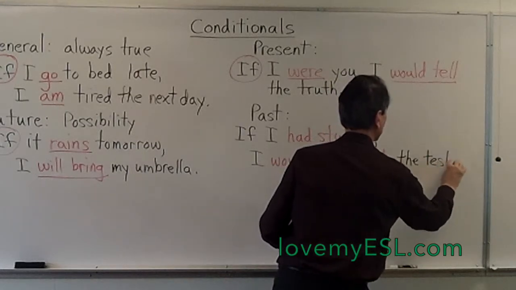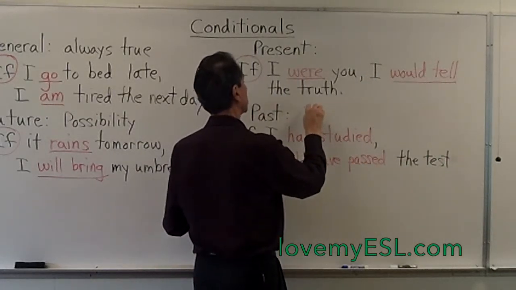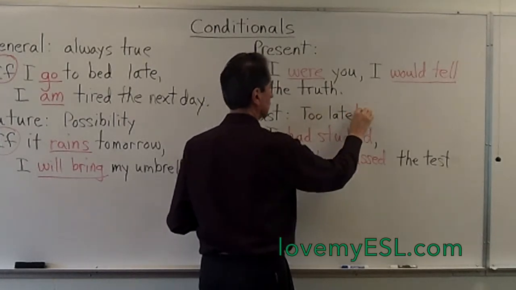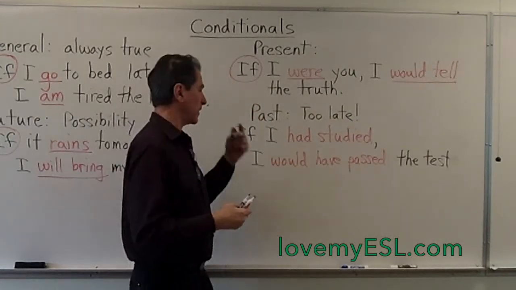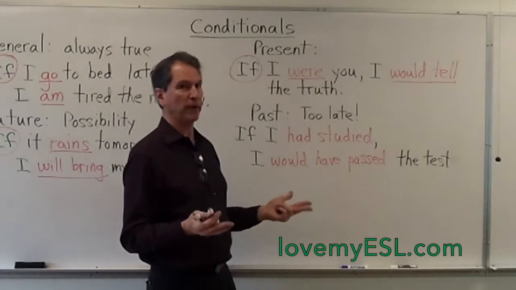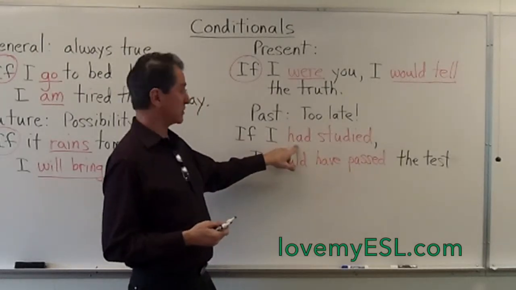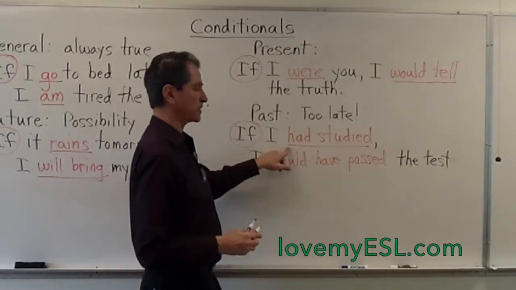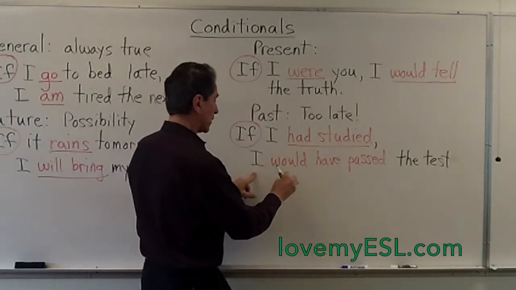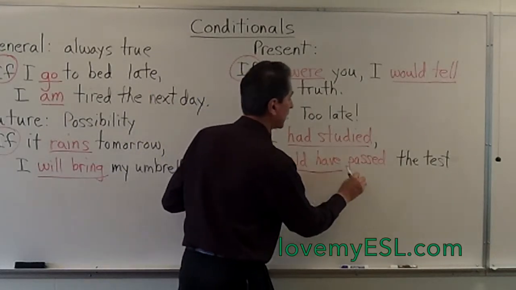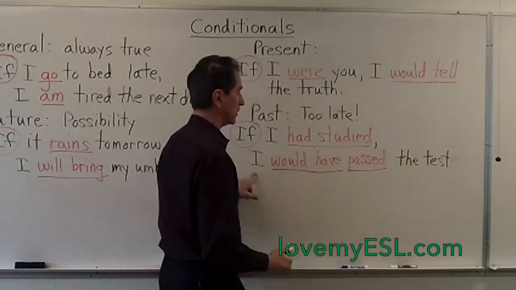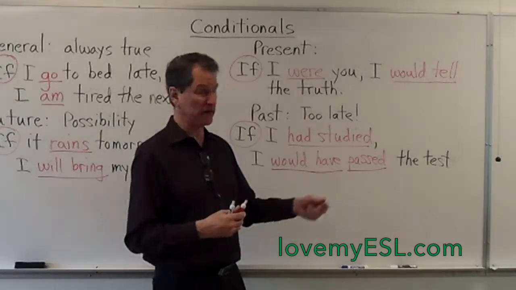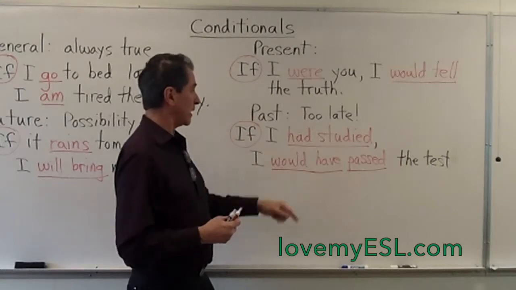Now this is used, I would have passed the test. This is used when it's too late. So you did something wrong, and now it is too late. And you're just kind of thinking, well, if I had done it differently, then I would have passed the test. If I had studied. So notice this tense here is the past perfect. So in the if clause, you're going to use the past perfect. If I had studied, and then in the main clause, you use would and have, and then the past participle. So this last word here is not the simple form, it's the past participle. Would have passed. That's one of the reasons why I saved this for the advanced pages. Okay, if I had studied, I would have passed.